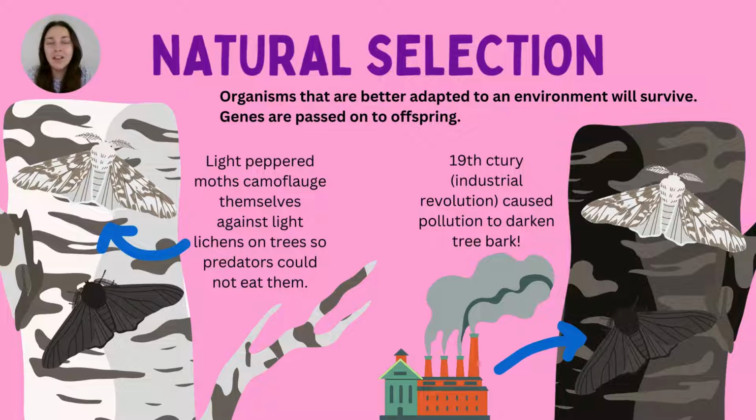Now, you've probably heard of Darwin in everyday life because he's kind of a big deal. Darwin is a scientist who came up with this idea of natural selection. And natural selection just tells us that an individual species can change and evolve over time. And the best adapted to its environment will actually survive, pass on its genes, and reproduce. And that gene will become more prevalent in the next generation and continue to be passed down. Now, this can be a positive thing because obviously some organisms will need certain genes for that environment. But as we know, our climate, our environment is changing all the time, especially with the effects of climate change.